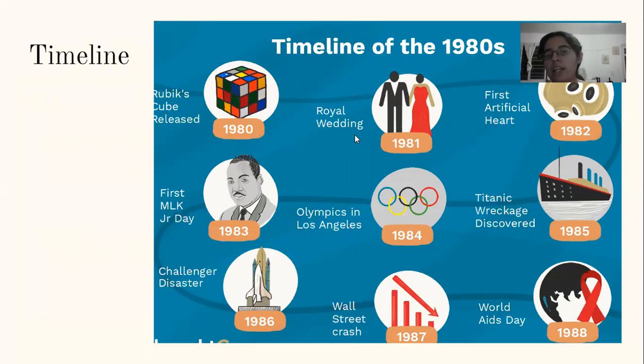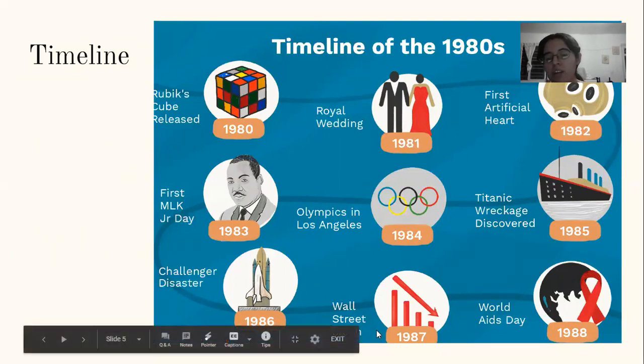The royal wedding happened in 1981. Titanic wreckage was discovered in 1985. The Olympics were in Los Angeles in 1984. Wall Street crashed in 1987. So those are events chronologically ordered.